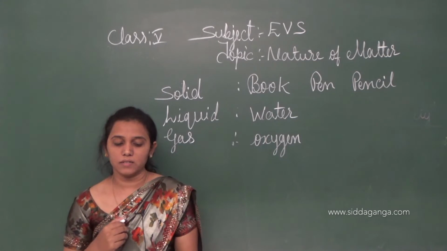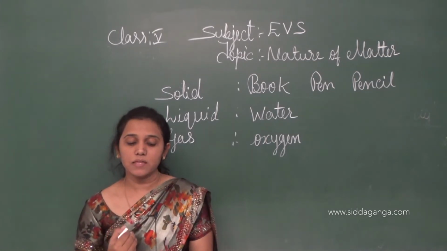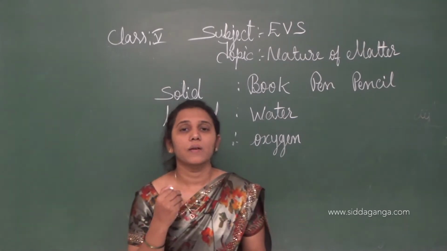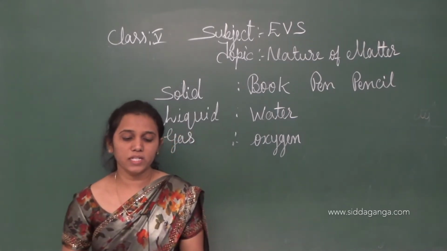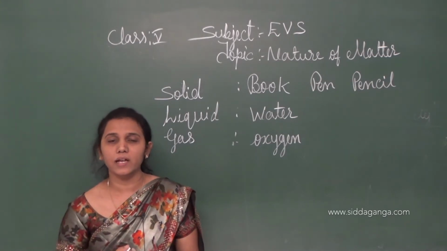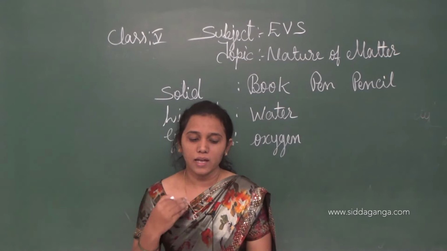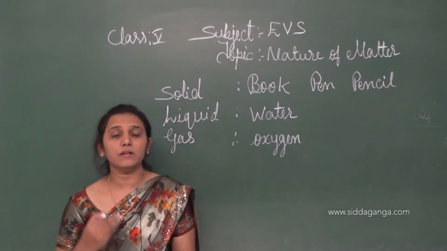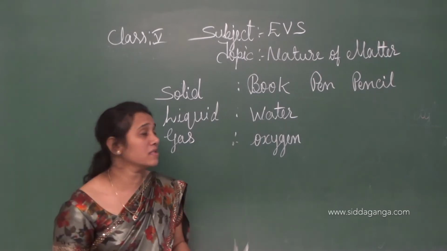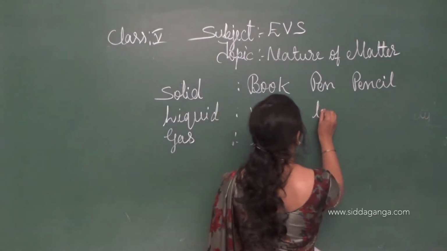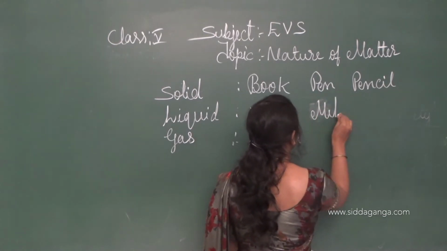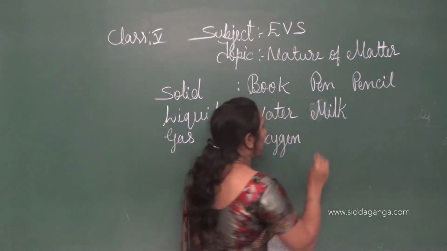Next, milk. Milk is an example for a liquid. Milk is a liquid, children, because it takes the shape of the container, isn't it? Whatever container it is put into, it takes the shape. So milk is liquid.